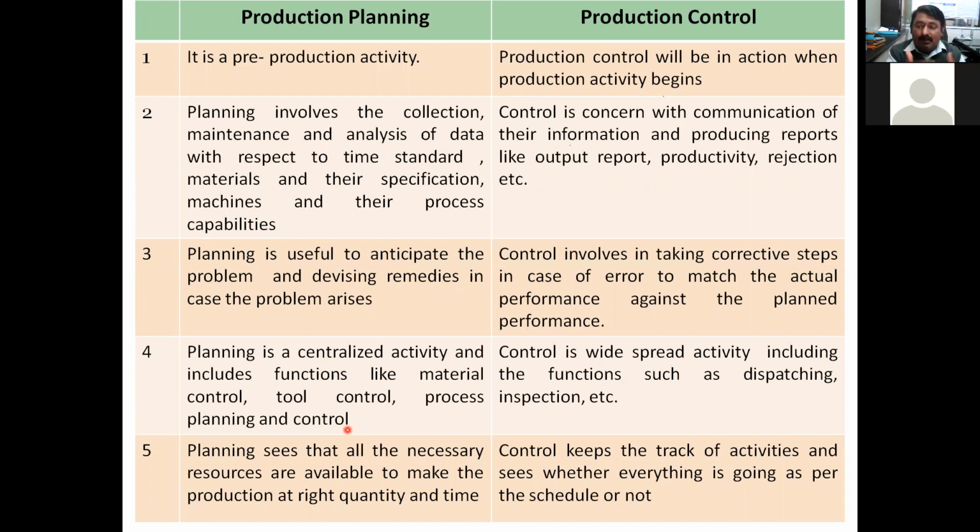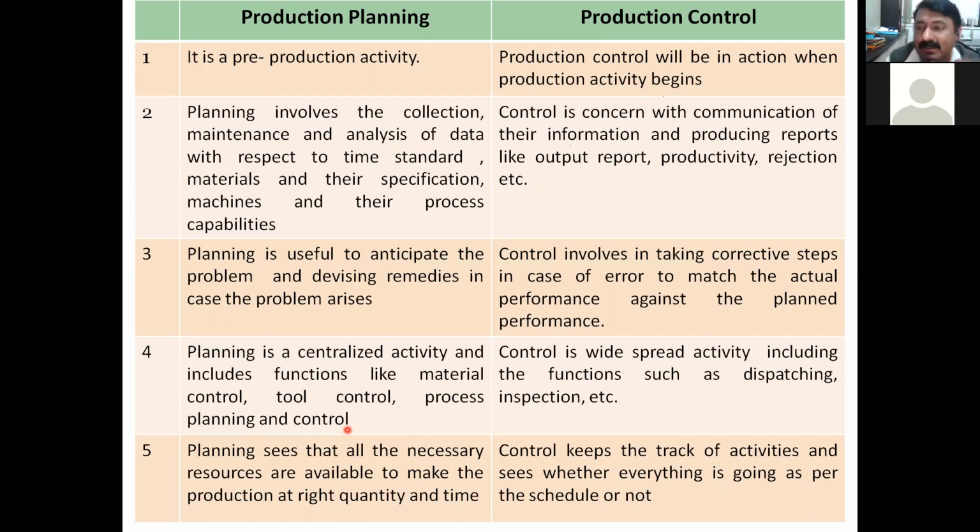Then control of tools, and process planning. Different tools are required. There is a separate tool room in many industries, and there are different tools required for any of this production activity. Then process planning and control. In many bigger, large industries, process planning is a separate part: this machine, this job is to be done. For this job, there are different lathe machines, so this job will be loaded on lathe machine number 9, and these are the parameters: this should be the speed, feed, depth of cut. By using this, the job will be carried out. So this is process planning.